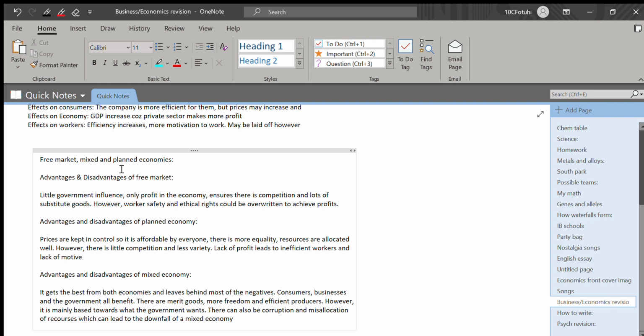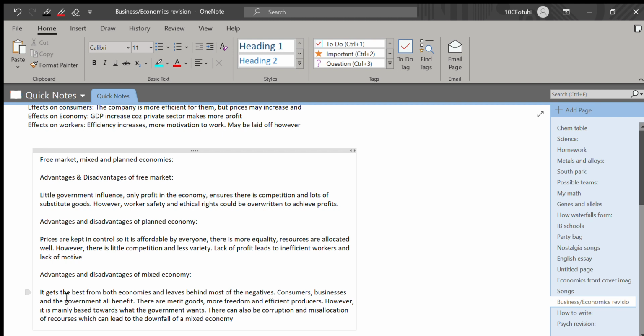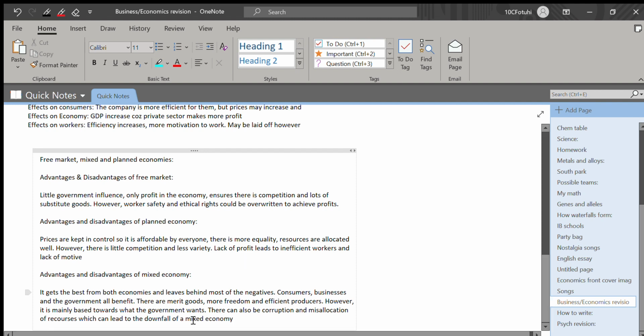For the advantages and disadvantages of a mixed economy, it's that it gets the best from both economies and leaves behind most of the negatives. Consumers, businesses, and the government all benefit in many ways. There are more goods, more freedom, and more efficient producers. However, it's mainly based towards what the government wants. There can also be corruption and misallocation of resources, which can lead to the downfall of a mixed economy.